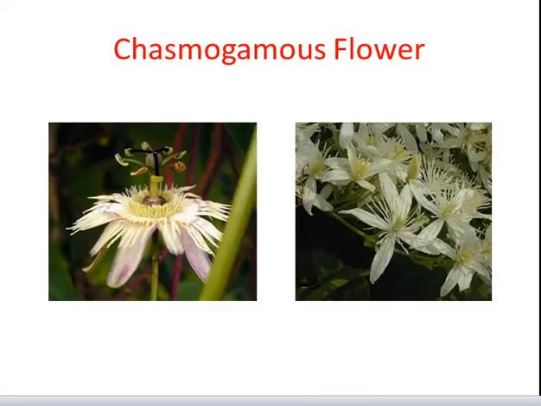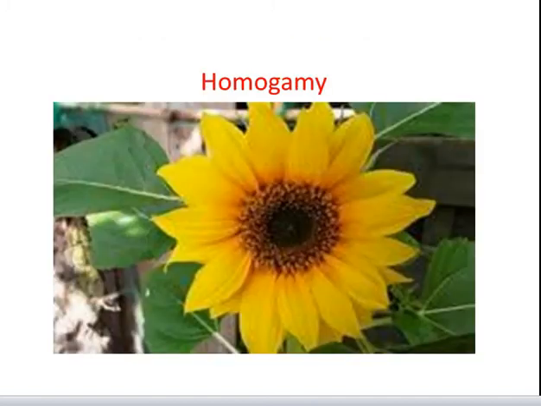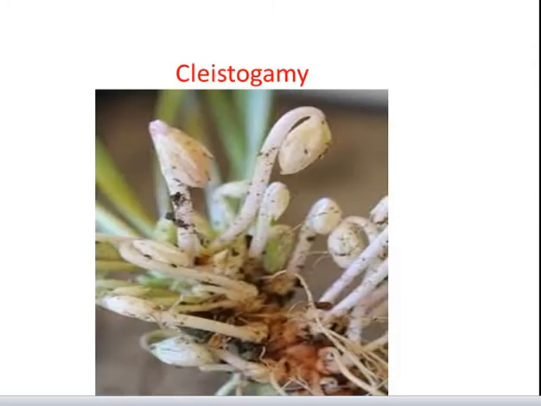When a flower opens to expose its sex organs, it is called a chasmogamous flower. The contrivances which favor self-pollination are bisexuality, homogamy, and cleistogamy. Homogamy means when anther and stigma of a flower become mature at the same time. This condition is called homogamy, as in the case of sunflower. Sunflowers are self-pollinated even before the opening of flower. Such condition is called cleistogamy.